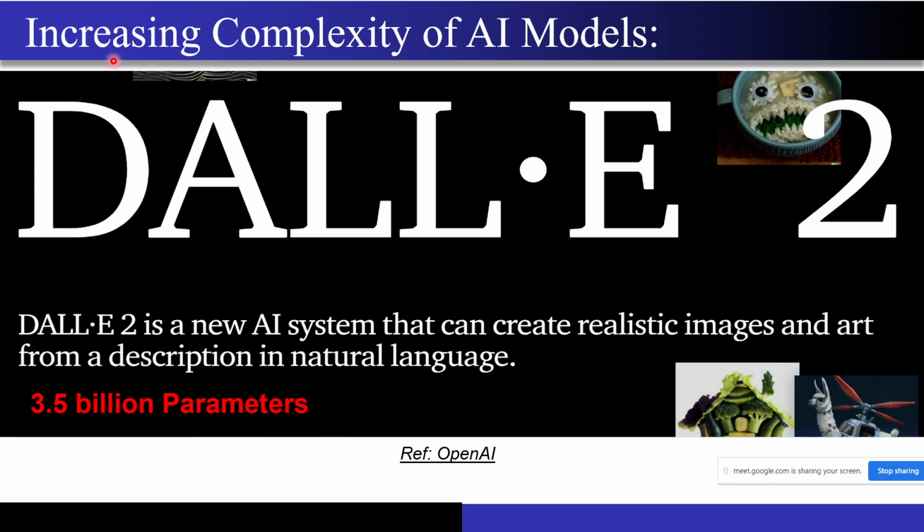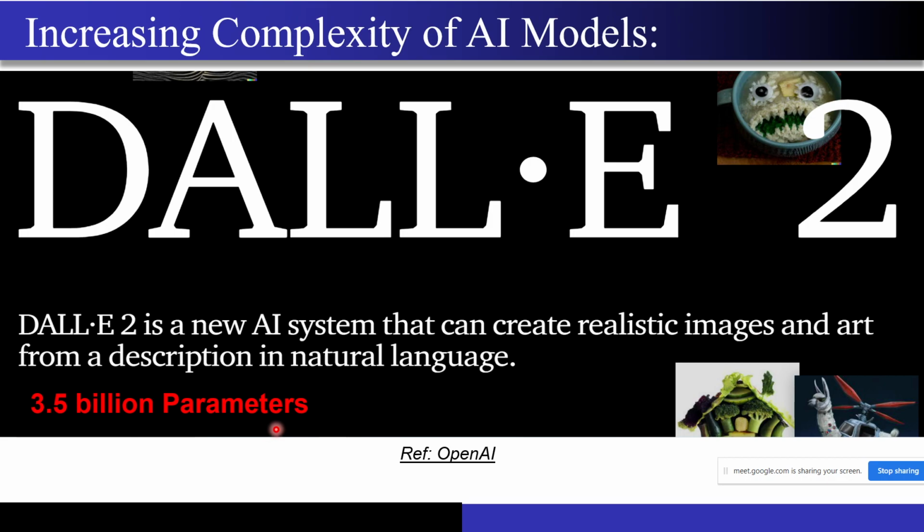Now coming to the main part, this is where you will start getting the links, right? So now let's see how complex these AI models are becoming. This is the DALL-E 2 AI system. You just give a text input to it, and it will generate hand-drawn kind of artistic images, right? Of course this has been trained using a lot of inputs. But I just wanted to understand how many parameters are there. The parameters that this model contains is around 3.5 billion parameters.